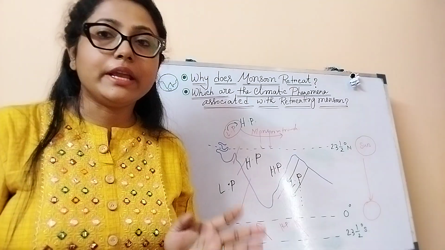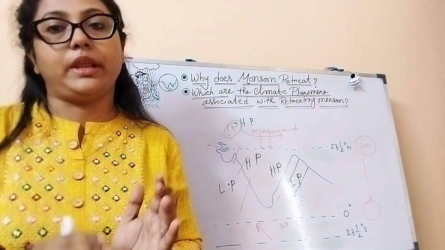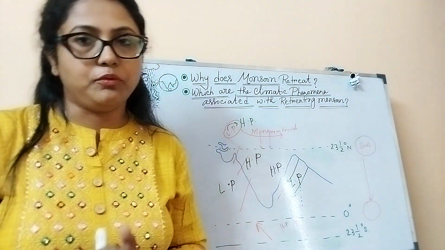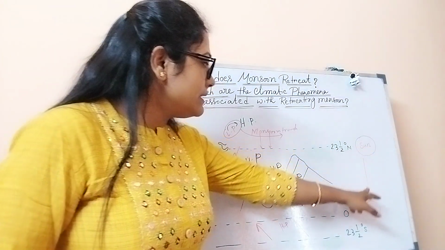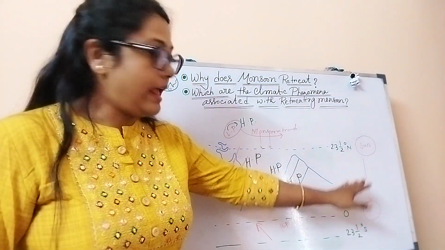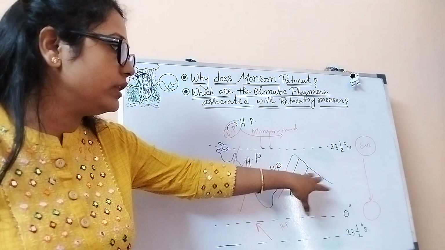And in the retreating monsoon season, another phenomenon is the tropical depressions associated with rainfall. What happens? Let's see. So the sun is here on the water body, and as the sun is shifting southward, it will be providing vertical rays over the water body.